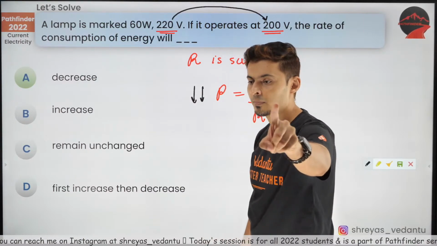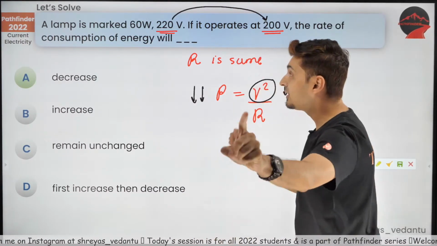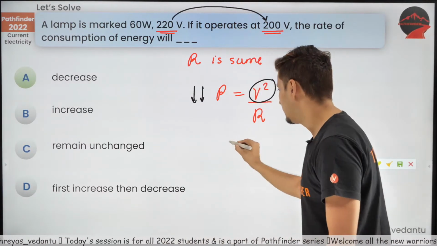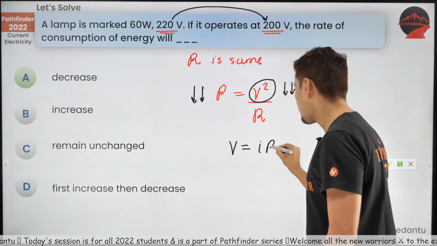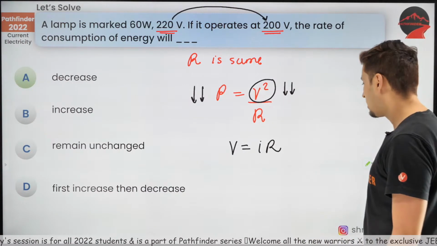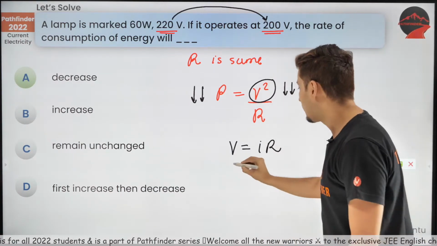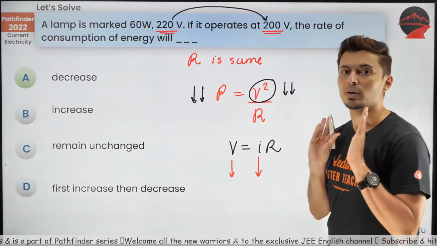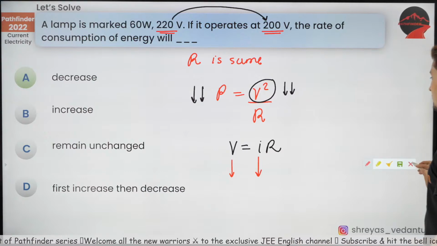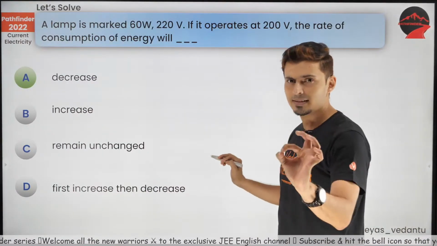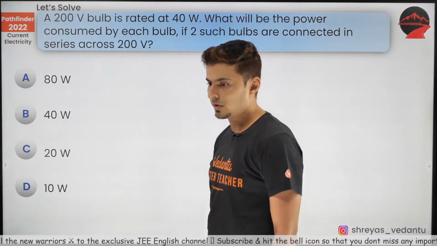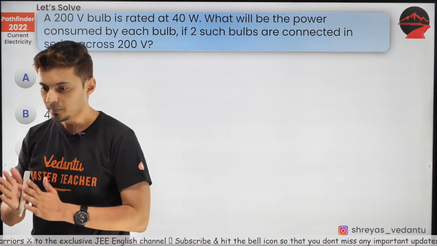Keep this in mind. I hope this is clear. If they ask you what will happen to the current, then use V is equal to IR. Now remember, R won't change. So if voltage decreases, current will decrease. That's how things work. You will never get this wrong. I have told you again, a bulb is a resistor and the resistance does not change. Next question coming up on your screen, and here it is.